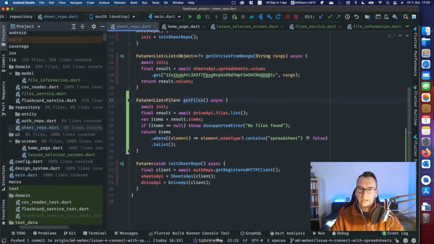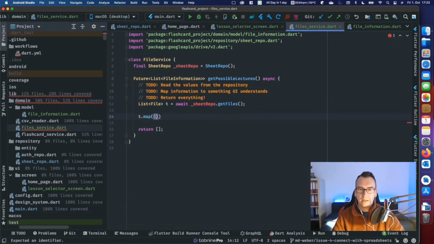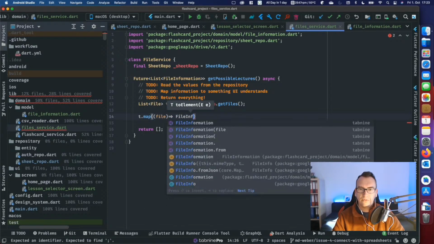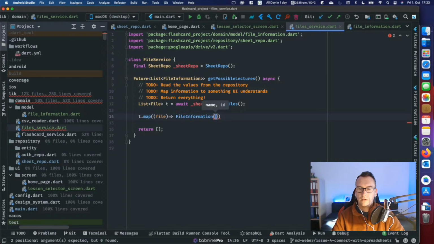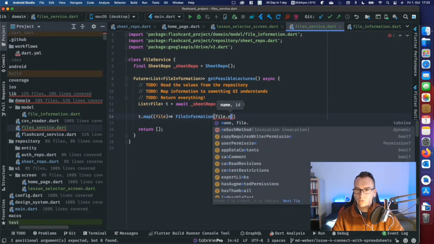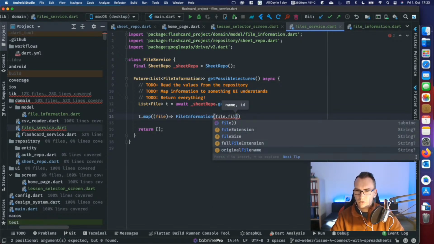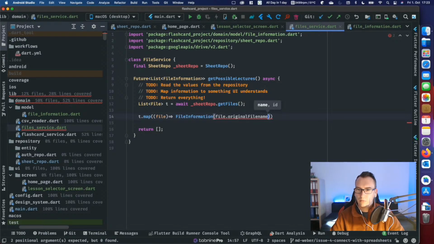So we get these files, we read them, and now we have to map it to something that we want. So map, we get our file, and this one needs to be a file information at the end. And file dot, is there a name? Original file name? File size, original file name. Yeah, probably this one.